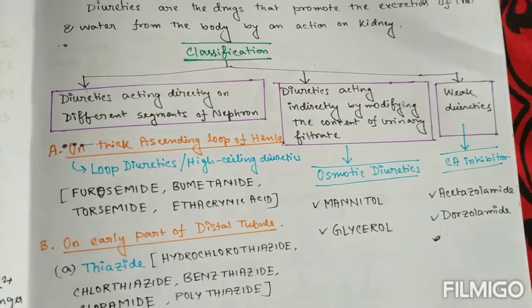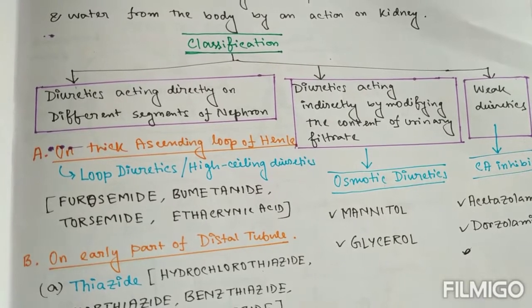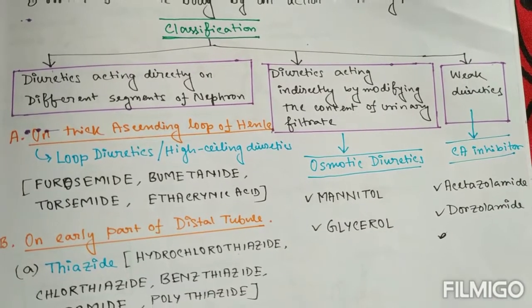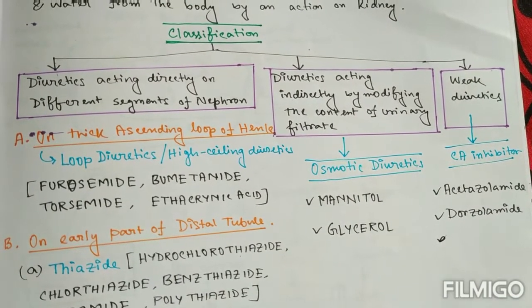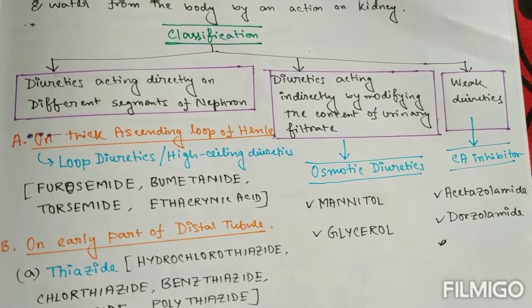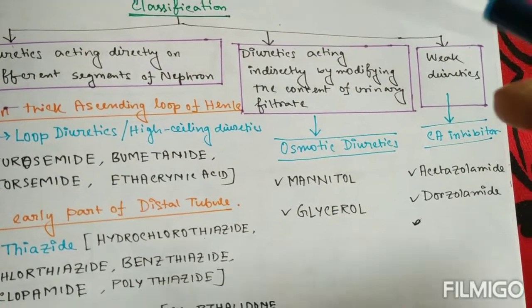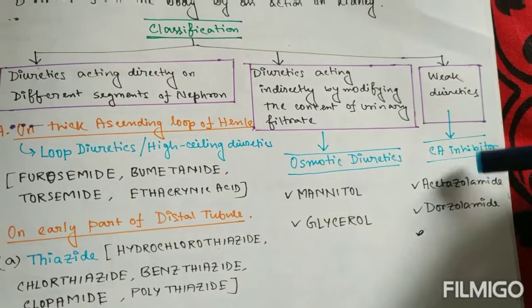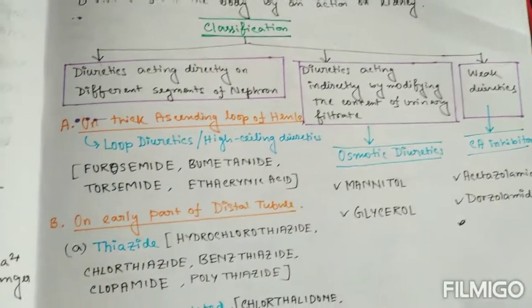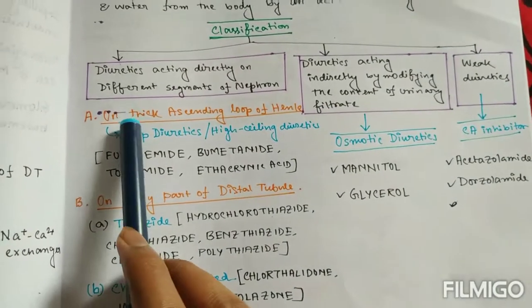And these are mainly classified into three groups. Number one, diuretics that act directly on the different segments of the nephron. Number two, diuretics acting indirectly by modifying the content of urinary filtrate. These are also called osmotic diuretics and include mannitol or glycerol. And number three, some weak diuretics that are often used for other purposes, and they usually include carbonic anhydrase inhibitors, which are acetazolamide or dorzolamide.